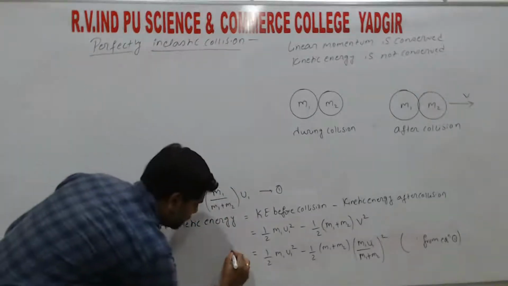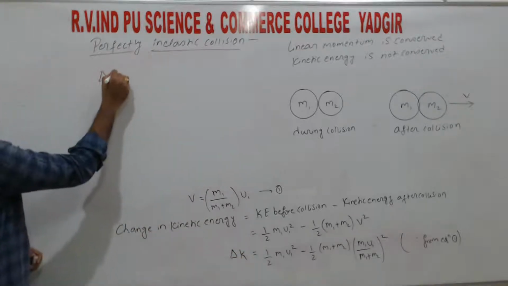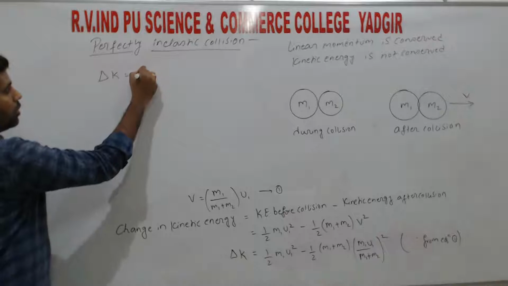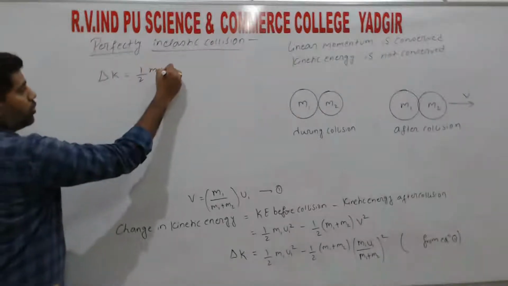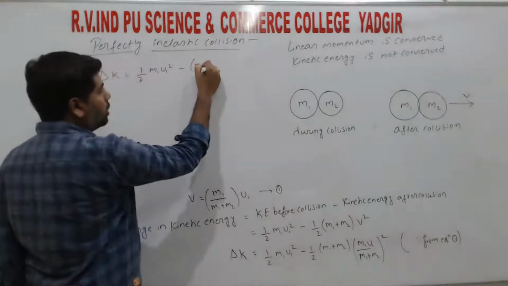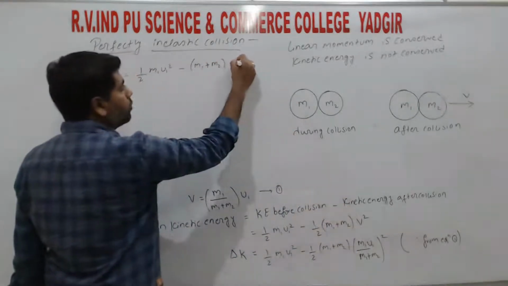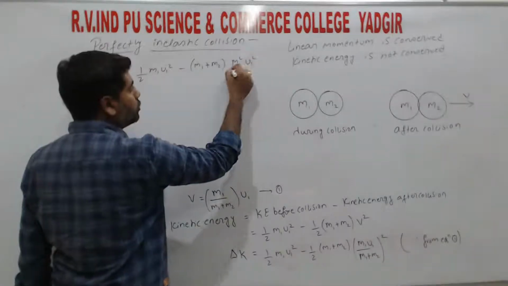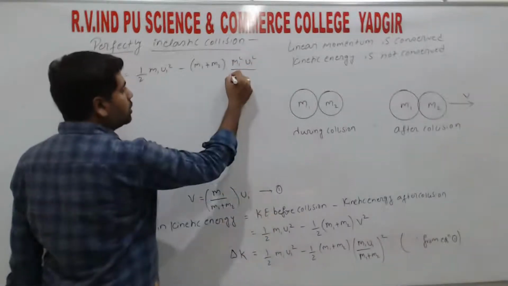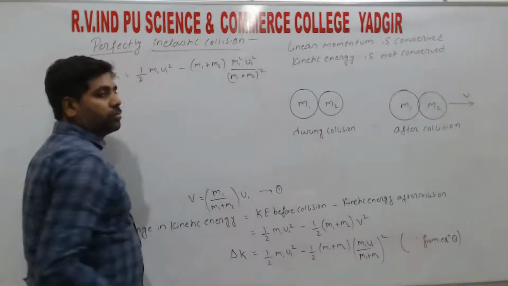So the change in kinetic energy, delta K, is equal to half m1 u1 square minus half m1 plus m2 into m1 square u1 square divided by m1 plus m2 whole square, right?